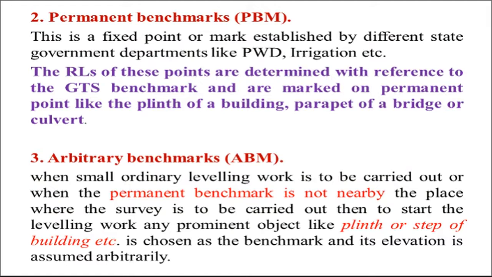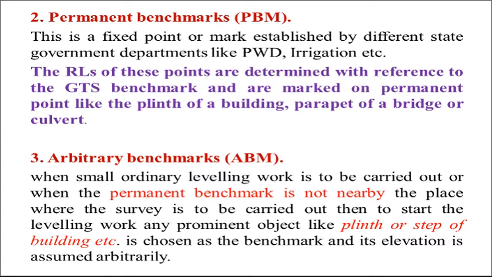Second benchmark, permanent benchmark. This is a fixed point or mark established by different state government departments such as Public Work Department or Irrigation Department. The reduced levels of these points are determined with respect to GTS benchmarks and are marked on permanent objects like the plinth of a building, parapet of a bridge or culvert. When we want to perform survey work in that particular area, we have to start from such benchmarks.